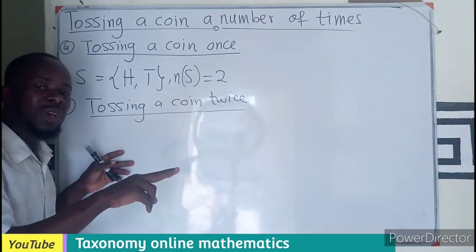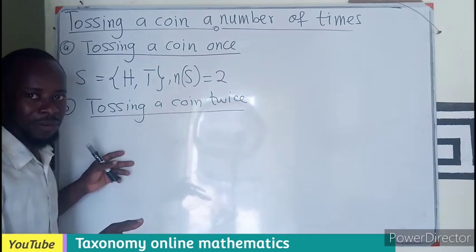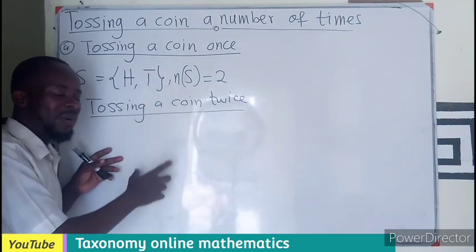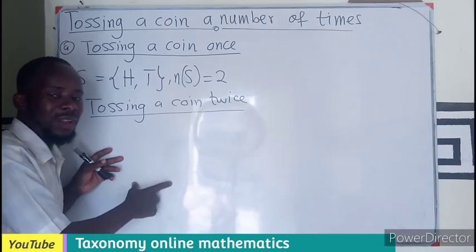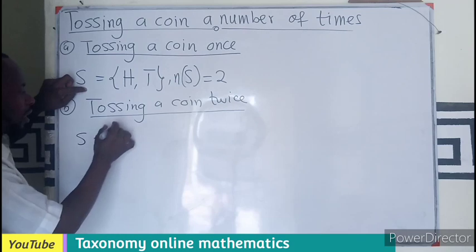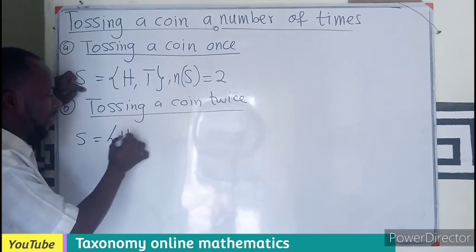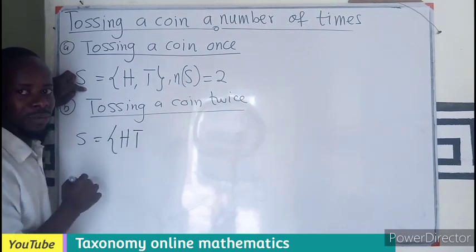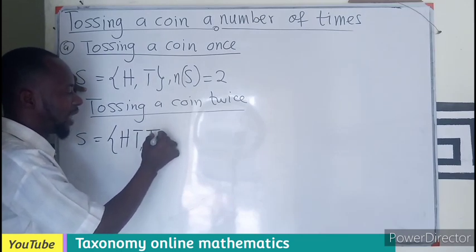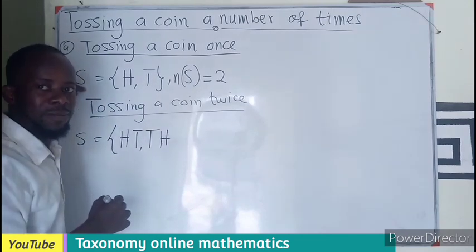It means in that case you have a head and a tail. It could also be that a tail comes first, and then on the second trial you have a head. So the sample space is going to be made up of first being head, second being tail, or the possibility that the first is a tail and the second is a head.